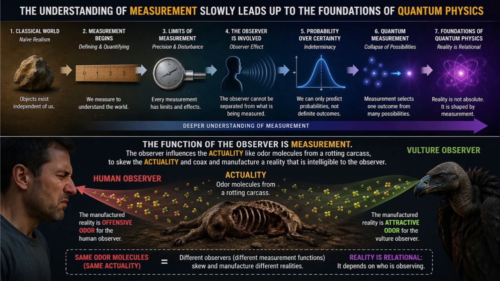The function of the observer is measurement. The observer influences the actuality like odor molecules from a rotting carcass to skew the actuality and coax and manufacture a reality that is intelligible to the observer. The manufactured reality is offensive odor for the human observer or attractive odor for the vulture observer. Here the odor molecules are the actuality and the offensiveness or attraction is the reality.